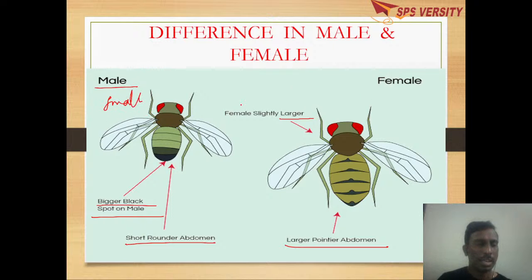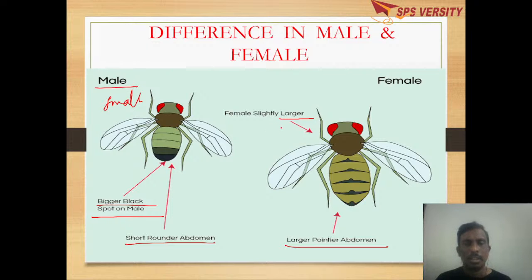These are the features which led Thomas Hunt Morgan to perform experiments on Drosophila melanogaster, commonly called the fruit fly.